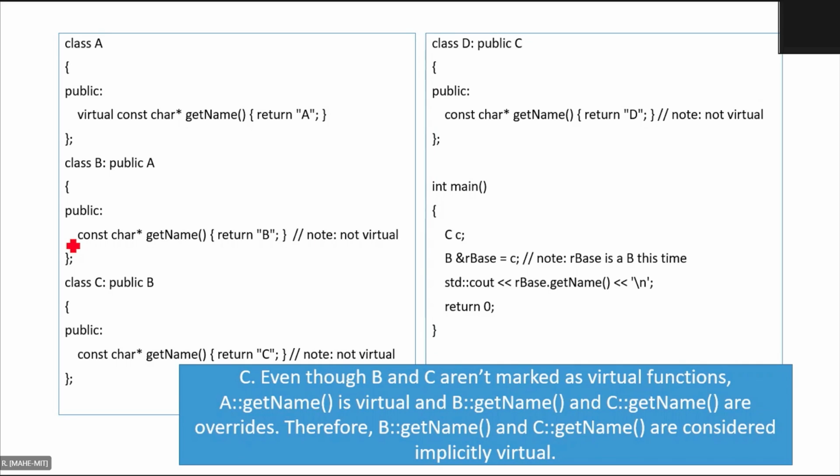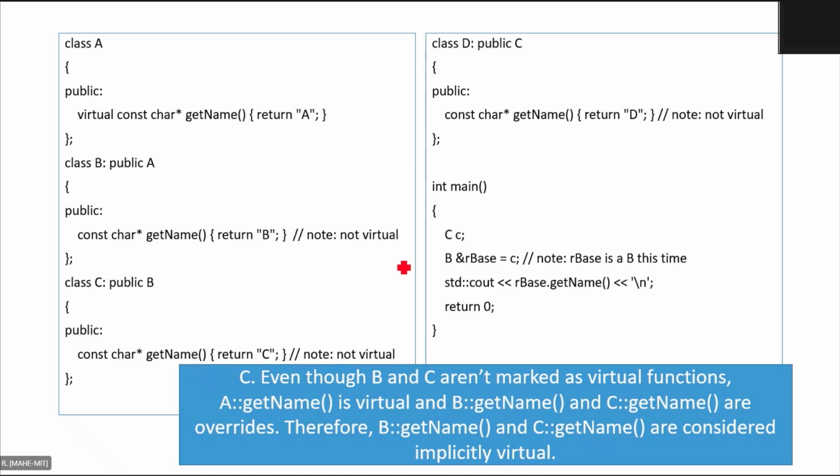Instead of virtual, you can even write override. Writing it as override will make sure that you have actually overridden the base class version. That's like a clue or a hint for the programmer that there is a base class version of the same function, and I have overridden that base class version in this derived class. So you can use the keyword override also. That point is not in the slides, but I'm just telling you.